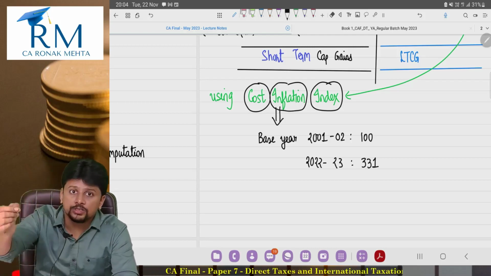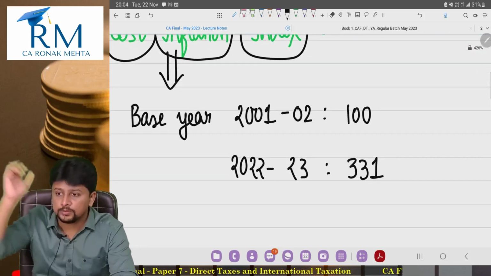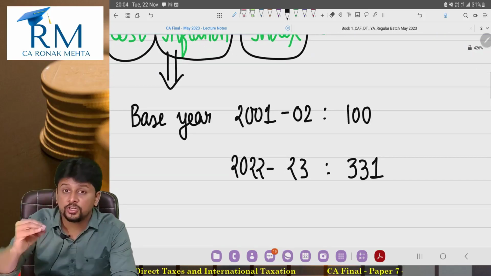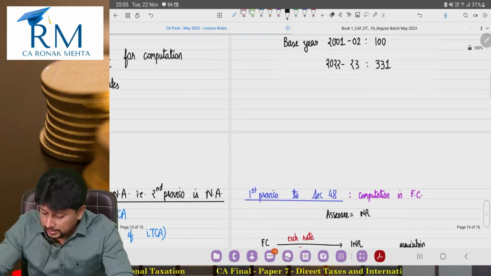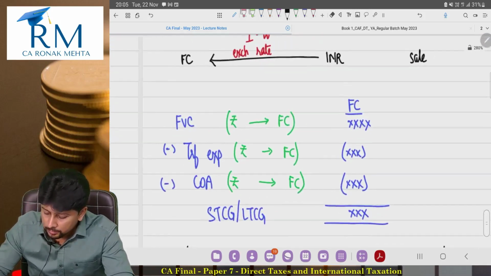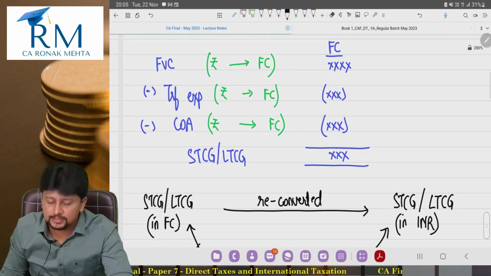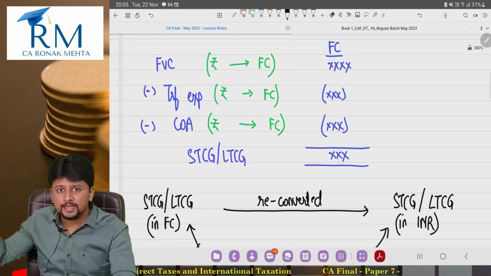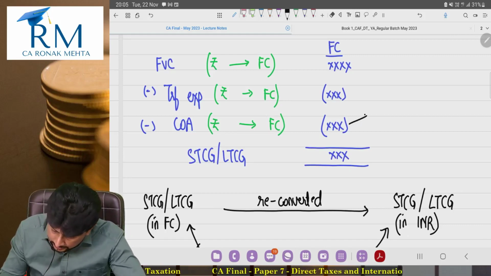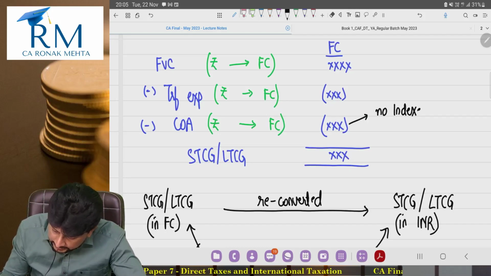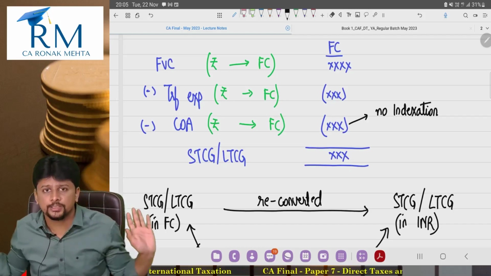If a product costed 100 rupees in 2001-2, it will cost me 331 rupees today. But these are in rupee terms. In my first proviso, computation is done in foreign currency, na? Can you apply those index numbers to the foreign currency amount? Obviously no. And that is why second proviso is saying that indexation will not apply if you are covered by the first proviso. No indexation.